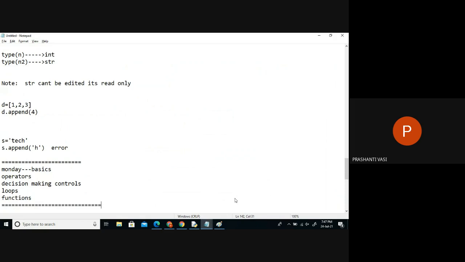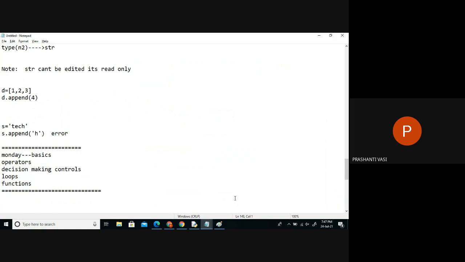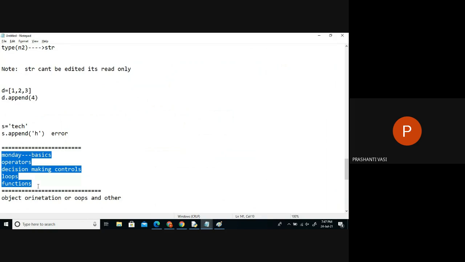Till here, we'll be dealing with the basic topics which we learn in C, C++, Java or whatever language it may be. After that, we'll go for object orientation, or OOPS concepts. Here we'll learn a lot of topics, OOPS and other important topics. Most probably, next week completely, or more than that, we'll try to see. If you're comfortable, I'll go fast, otherwise I'll go slow. Any doubts in today's class? No, it's fine, ma'am.